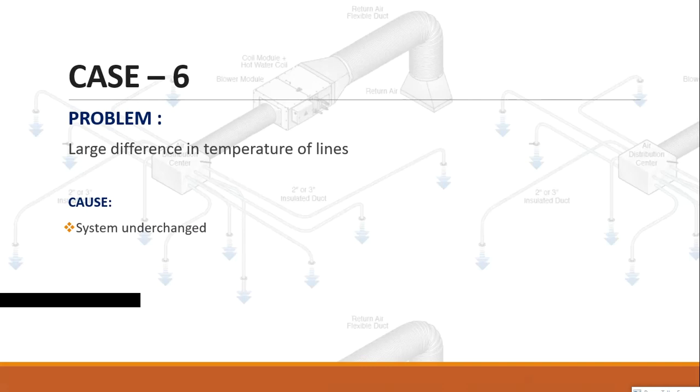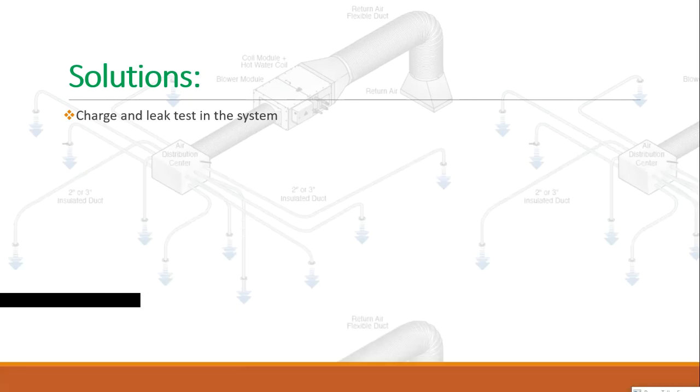Case 6. Problem. Large difference in temperature of lines. Cause. System undercharged. Solutions. Charge and leak test the system.